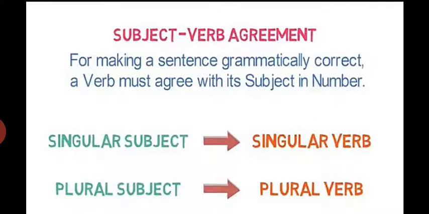Now come to subject verb agreement. For making a sentence grammatically correct, a verb must agree with its subject in number. If the subject is singular, the verb will be singular. Singular subject, singular verb. Plural subject, plural verb. This is called agreement. The subject must agree with the verb.